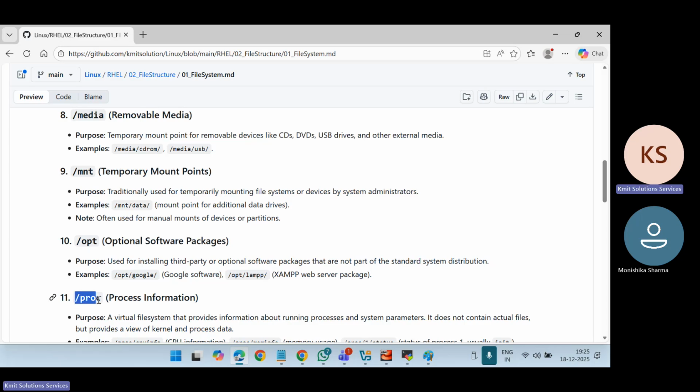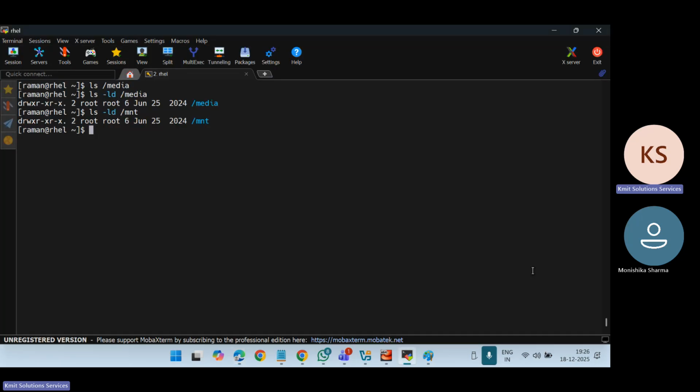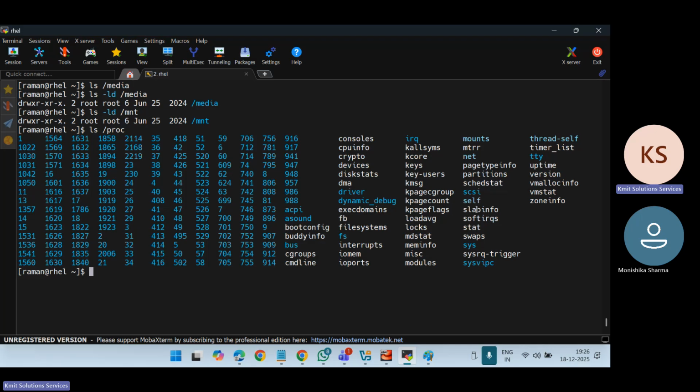Now there is PROC. PROC means process information. All your process information, like how many processes are running, you can see it under PROC. This is basically giving you the runtime information of your processes. If something is running on your system, we use the commands, but in the background, this directory is the one where all that information gets stored,